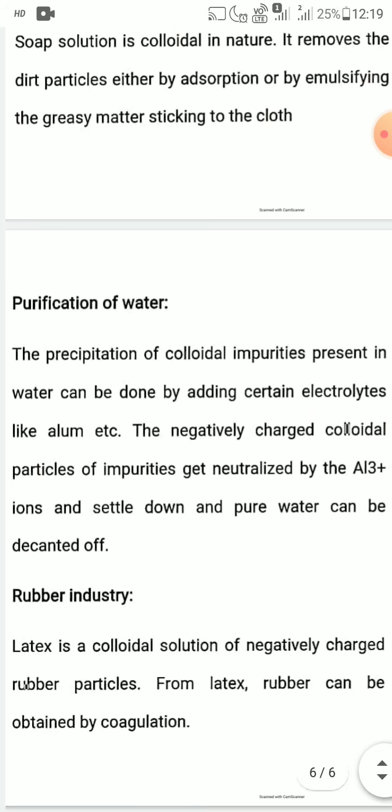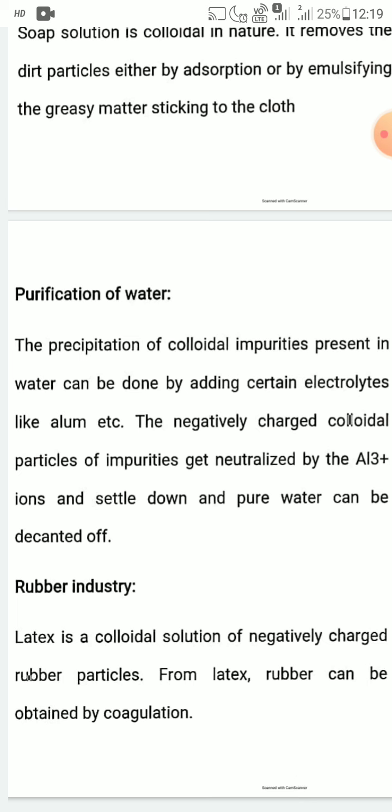And next, purification of water. The precipitation of colloidal impurities present in water can be done by adding certain electrolytes like alum. The negatively charged colloidal particles of impurities get neutralized by the aluminum 3+ ion of alum and settle down, and pure water can be decanted off.